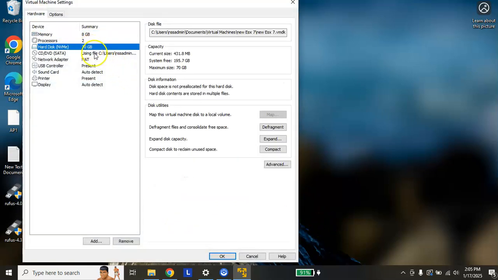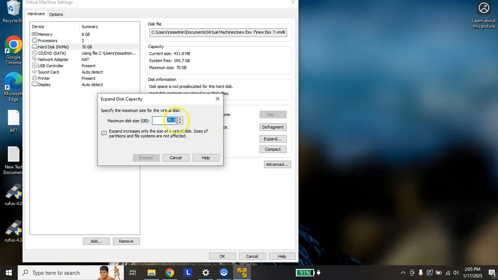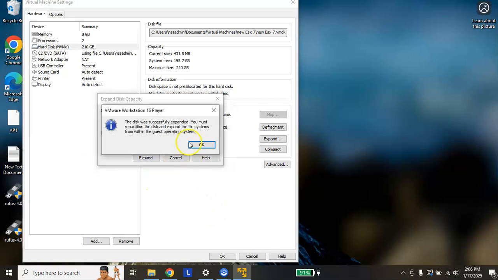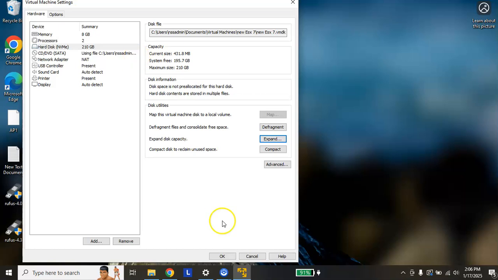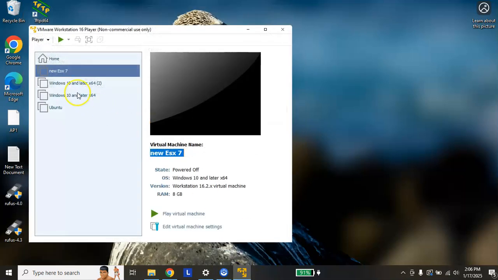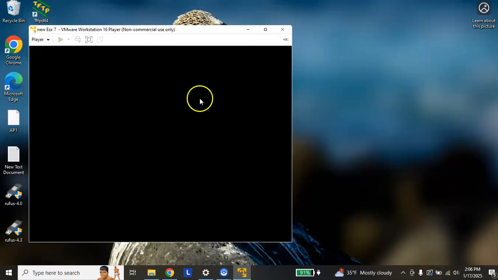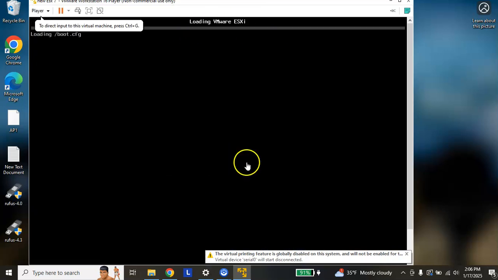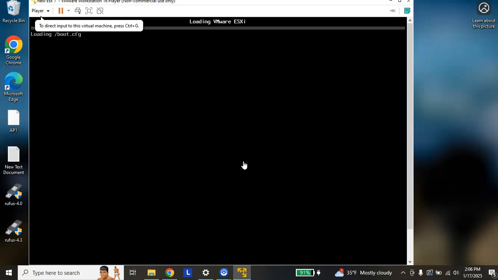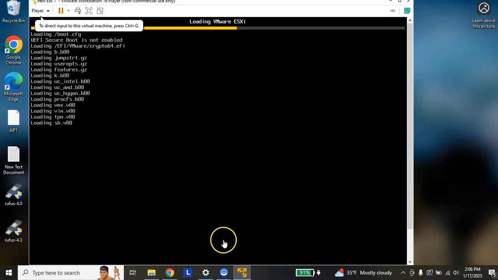You can see that we gave only 70 gig of memory for this particular ESX machine. We have to expand this to more than 150 gig. Let's say we give this machine about 210 GB and say expand, and it expanded successfully. Say OK, and once that is done, say play virtual machine. It takes about 30 to 40 seconds depending on the bandwidth of your machine, and it will quickly boot up your ESX.